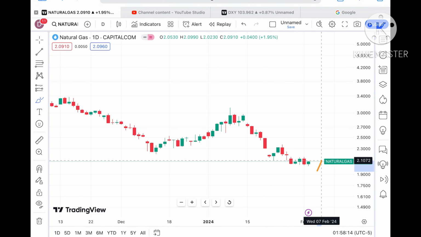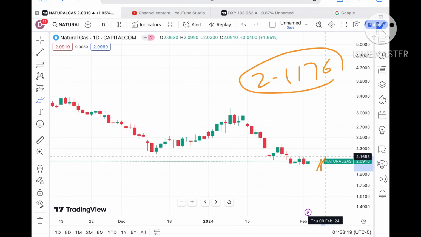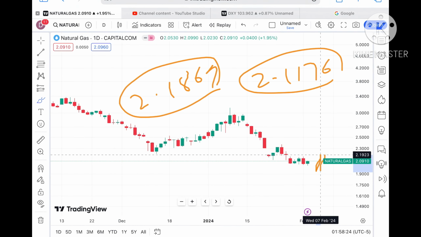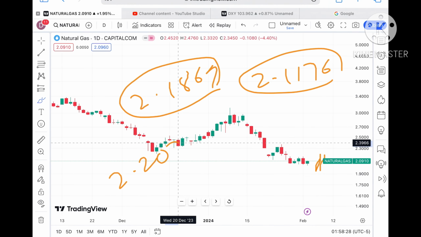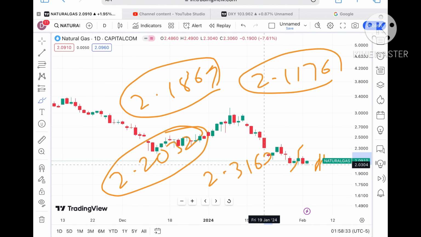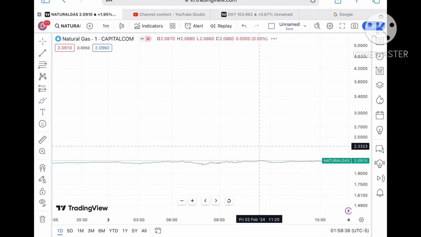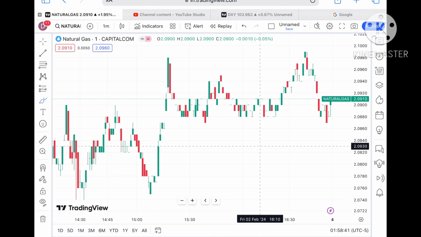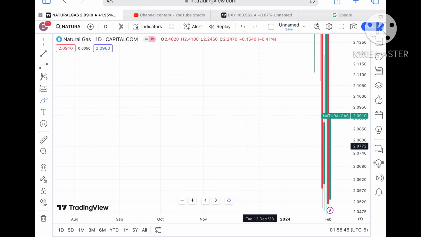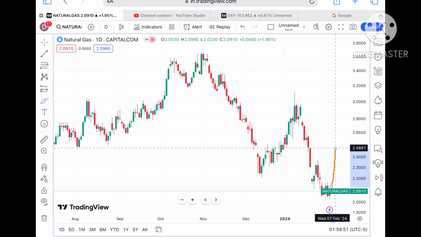Now let's see, if the price sustains this level, we can see it can go towards a level of $2.1176. If the price sustains above that level, it will cross a level of 2.1869, which is already a weak resistance. Once it goes over that level, we will see a level of $2.2032, and from there a further upside towards $2.3162. Chances are very high that if the price keeps sustaining above that level, we can see further upside movement, and once the price goes above that zone, a further high. Keep that in mind. If the price keeps sustaining above 2.3, there are higher chances of going towards a level of